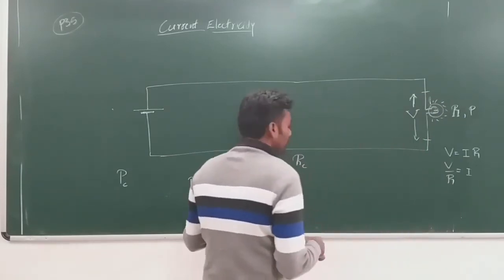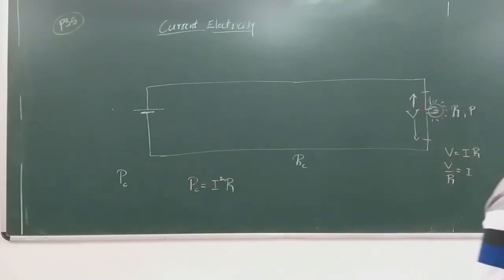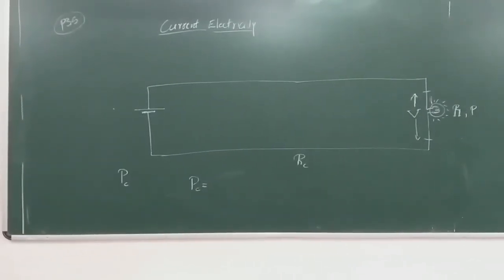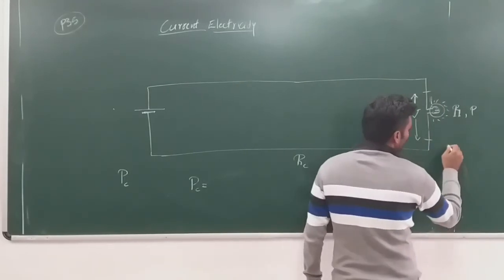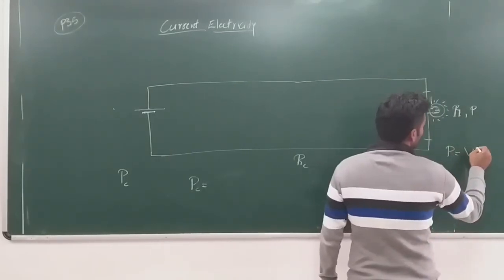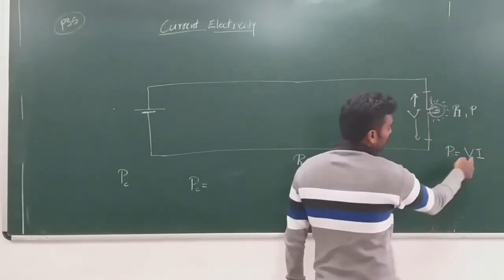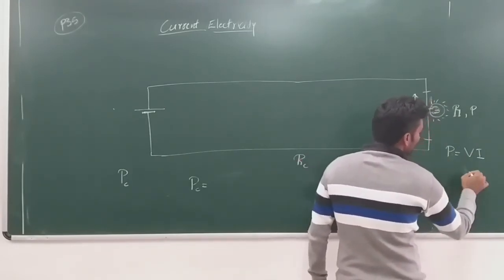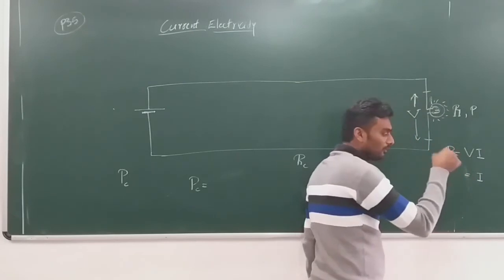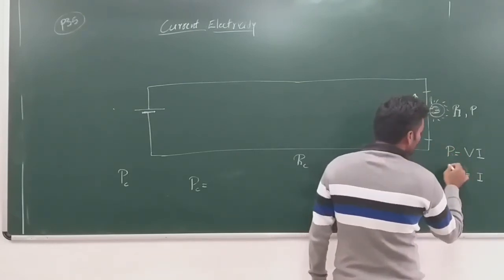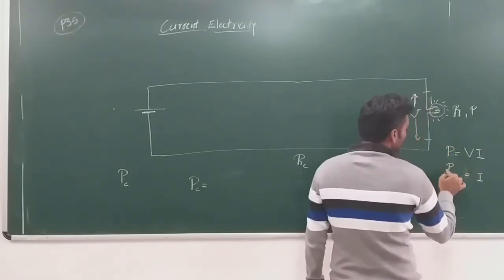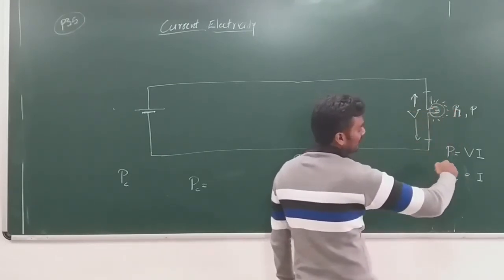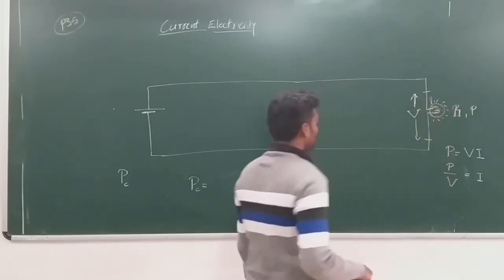So just a minute. Sorry, I took the other expression. For power, I can take P is equal to VI, because P is a constant here, the output that we require. Hence I becomes equal to P by V, where P is the power consumption of the electrical device and V is the voltage across it.